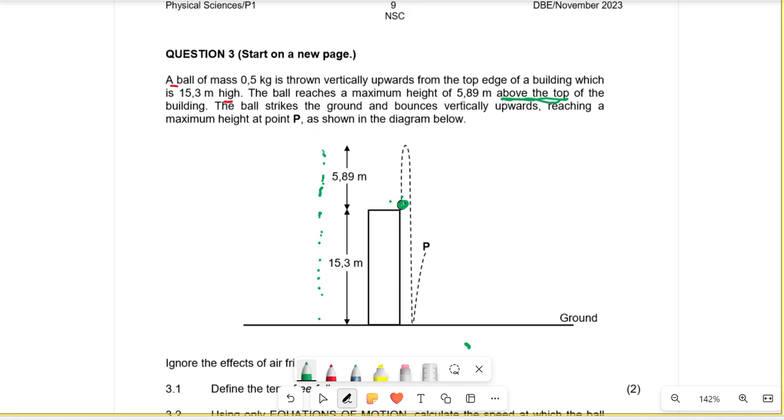So the ball was thrown up like this, gets there, comes back down, and then hits the ground, and then bounces and reaches a maximum height of P. So maximum height means that from this point the ball will go back down.